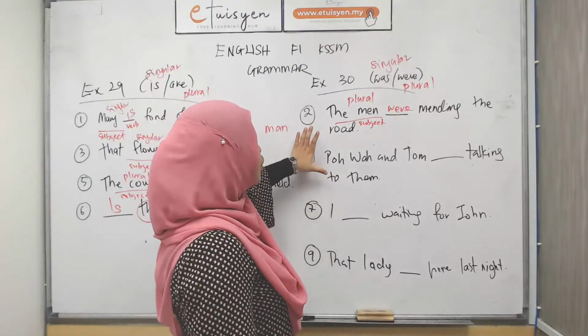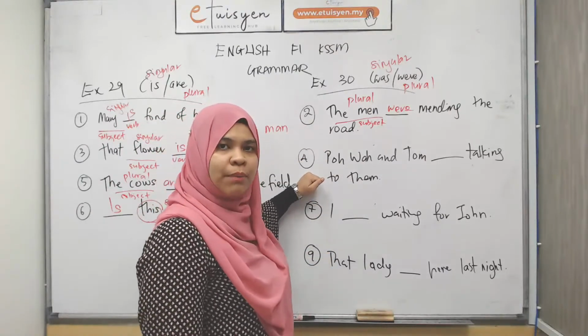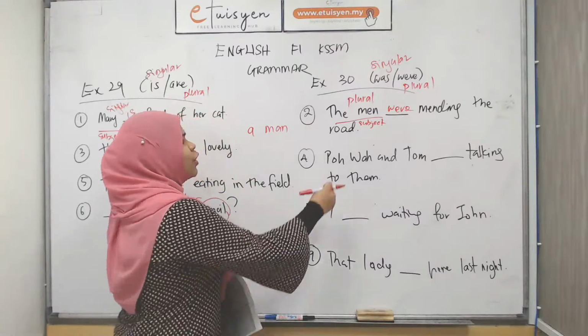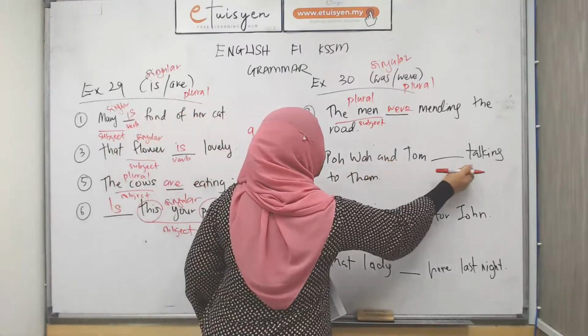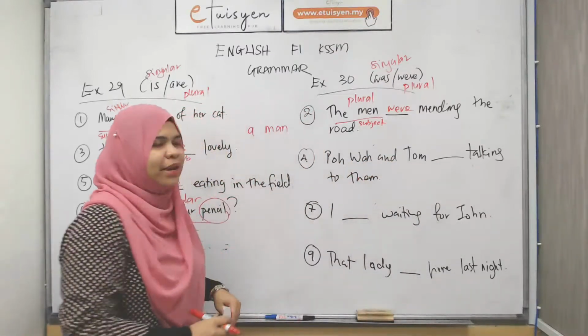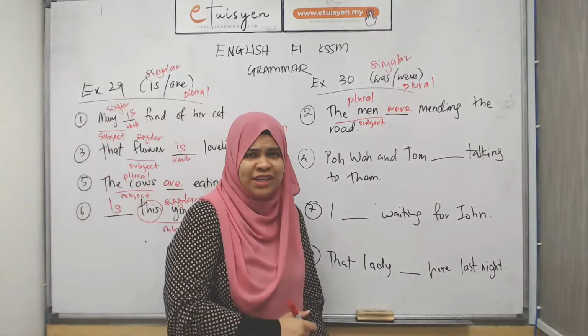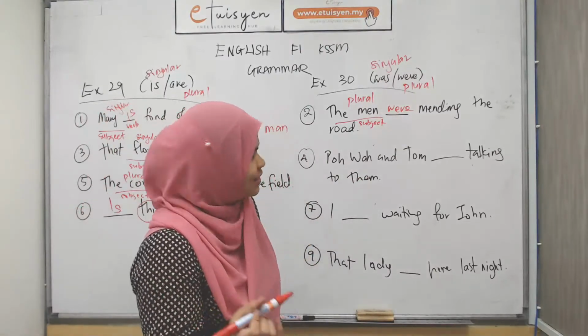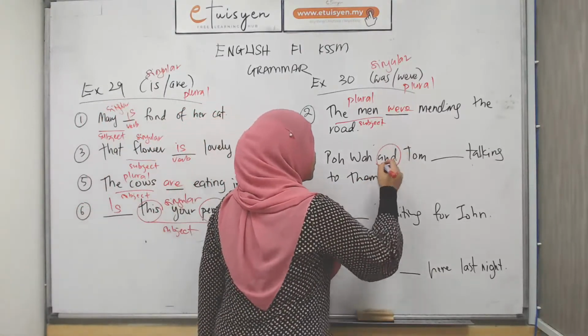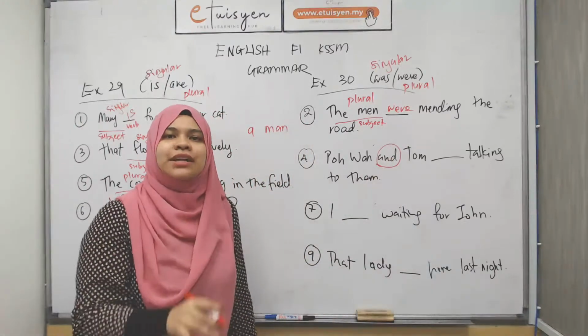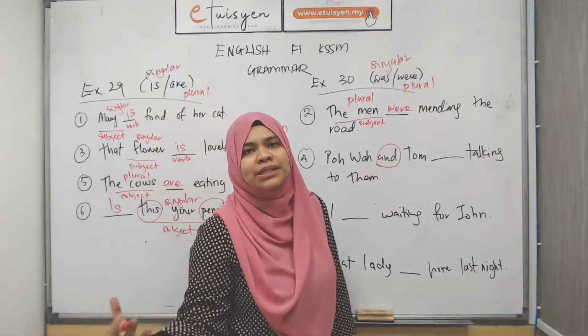Right, number 2. So let's go to number 4. Number 4, Pohwa and Tom like talking to them. Remember that every single time you see the word and, it's an indication, a hint, it's a plural subject.